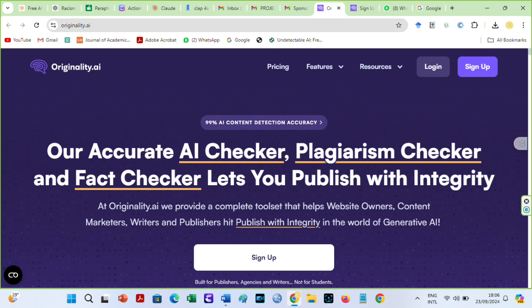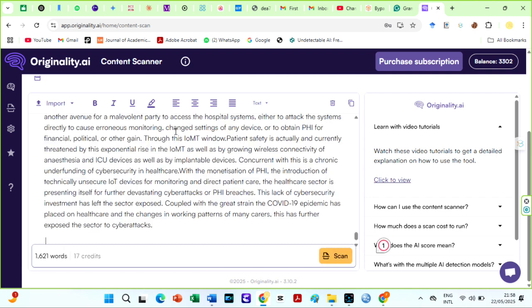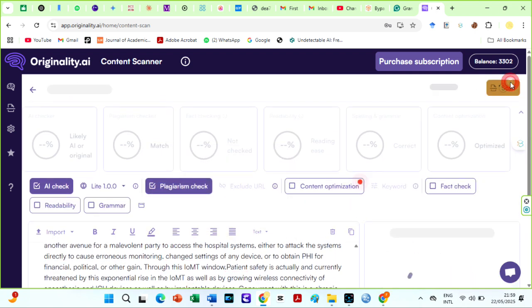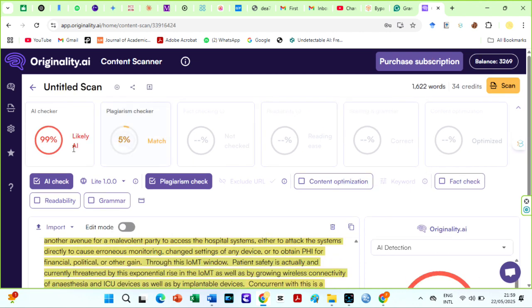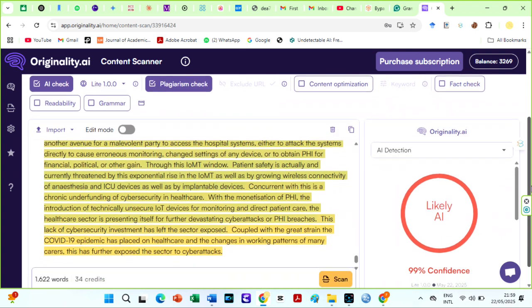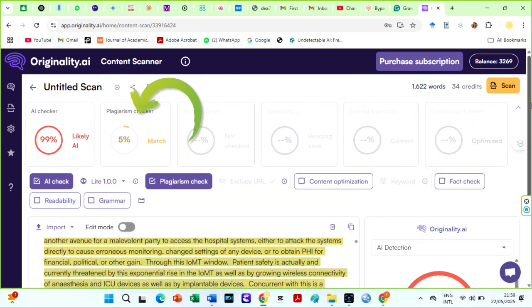Let us start our test with Originality AI. It is frequently said that if you can bypass Originality AI, you will pass any other AI detector like Turnitin. Let us find out. I will copy the output of Quillbot and paste it into Originality AI. Oh my! The text humanized by Quillbot has a very high AI score on Originality AI, but the plagiarism levels dropped significantly. I think Quillbot needs to still work on its AI humanizer.